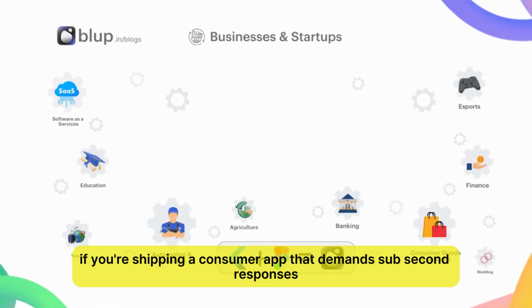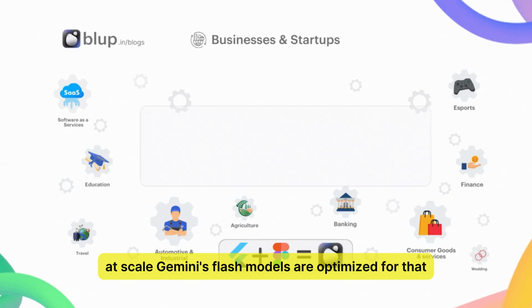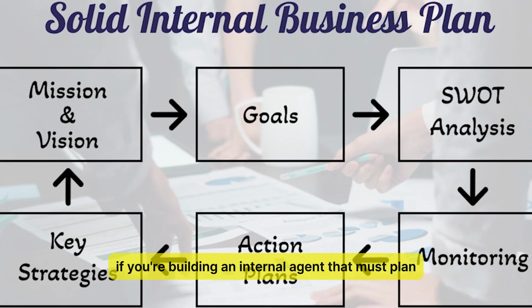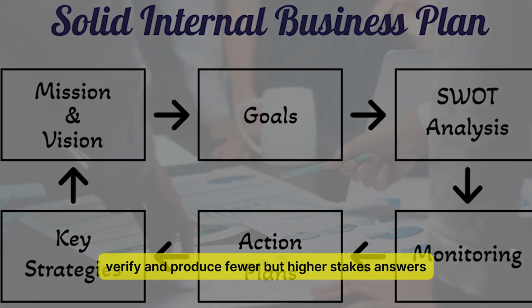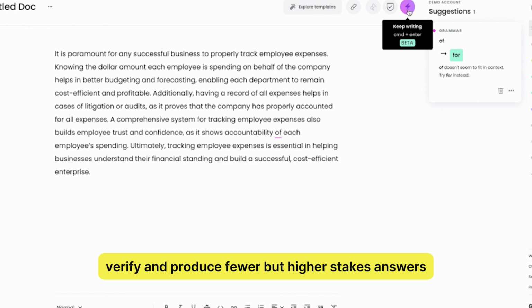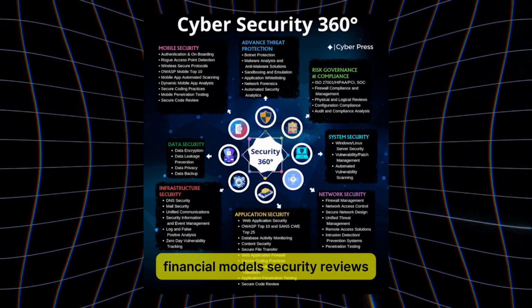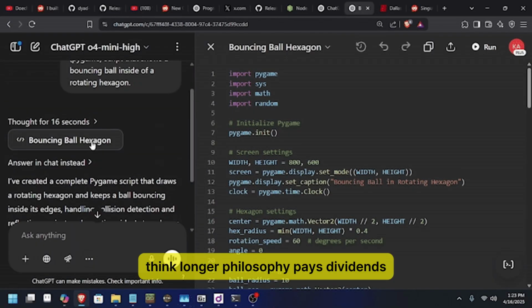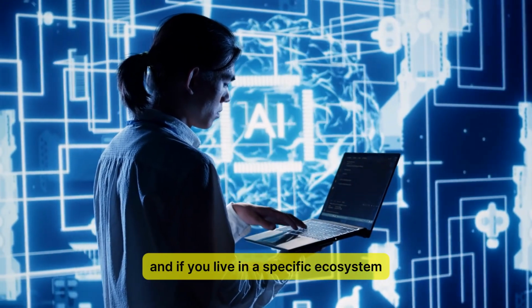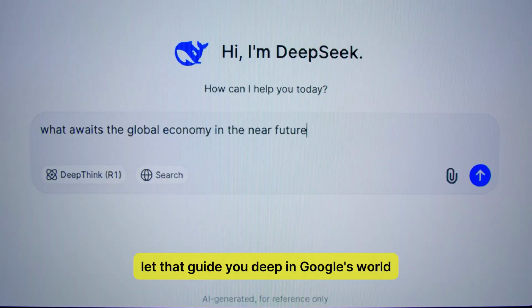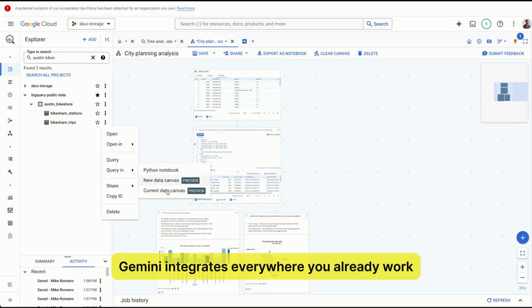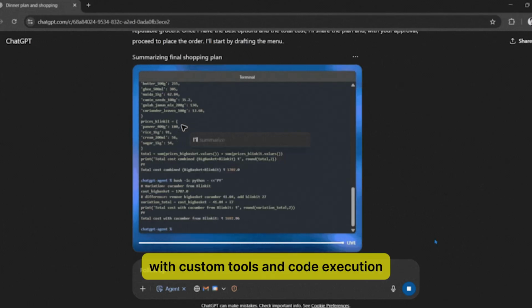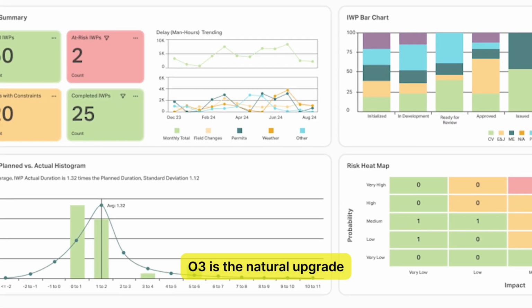If you're shipping a consumer app that demands sub-second responses at scale, Gemini's Flash models are optimized for that. If you're building an internal agent that must plan, verify, and produce fewer but higher stakes answers, financial models, security reviews, architectural design, O3's Think Longer philosophy pays dividends. And if you live in a specific ecosystem, let that guide you. Deep in Google's world, Gemini integrates everywhere you already work. Deep in ChatGPT workflows with custom tools and code execution, O3 is the natural upgrade.